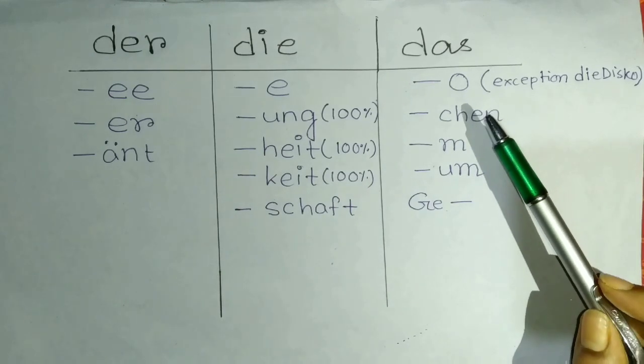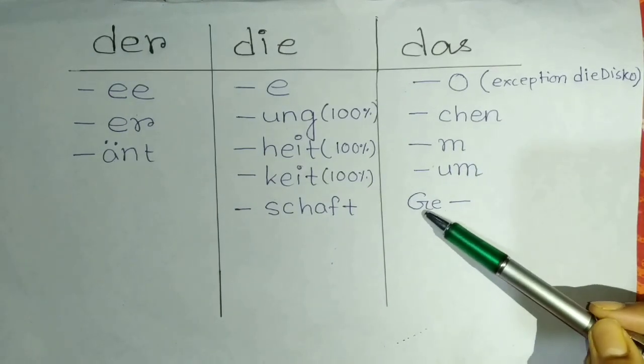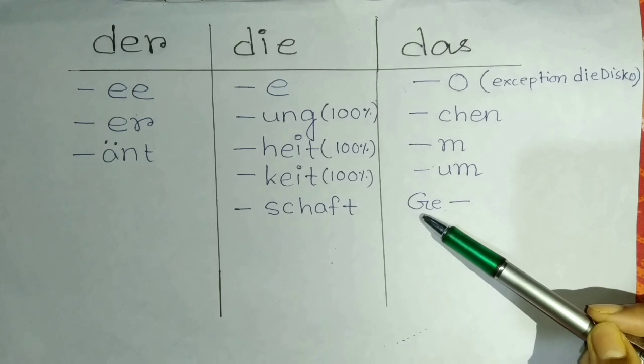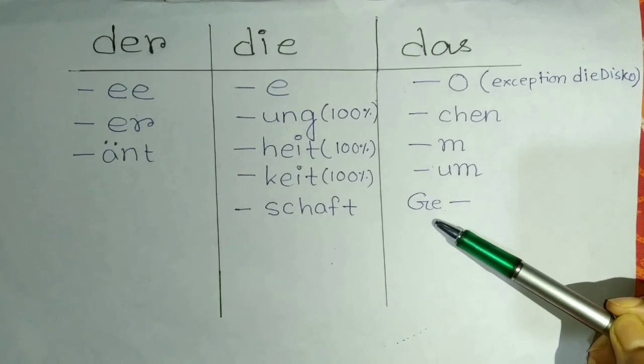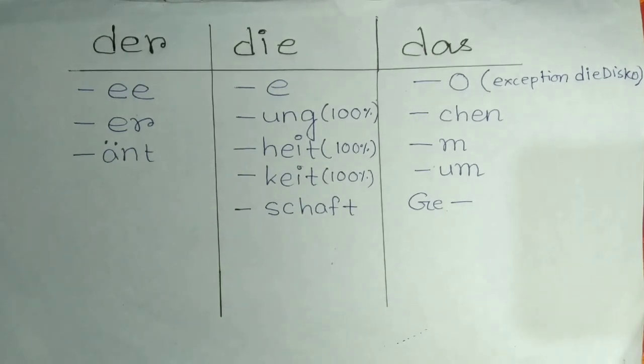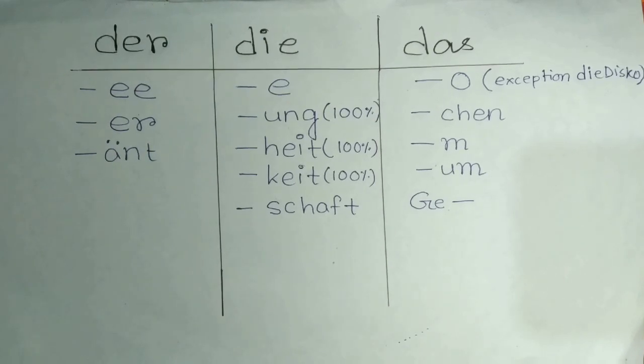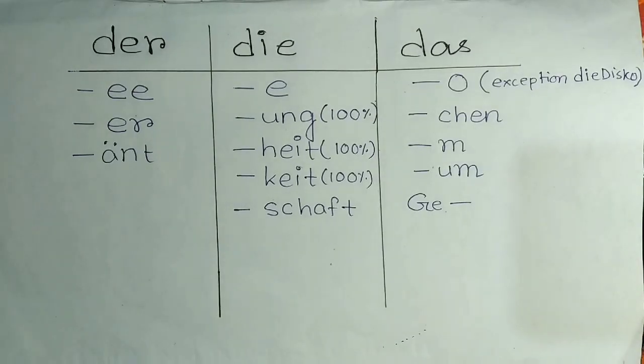Okay, and another thing, whenever you find words starting with GE, for example Gemüse. Gemüse bedeutet vegetables. Whenever a word starts with GE, in 100% of the cases it is das. Well, as you guys know, practice makes a man perfect.